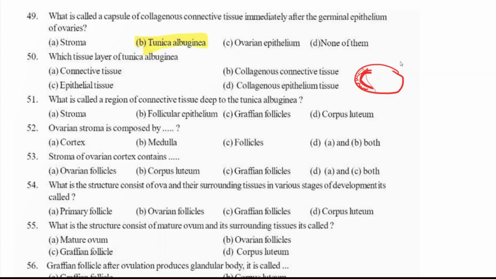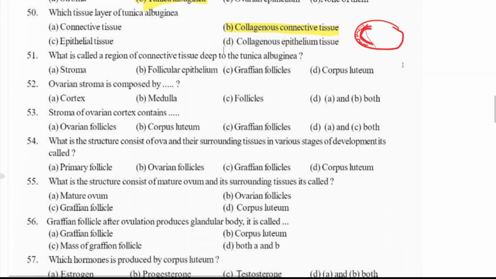What is the tunica albuginea composed of? It is composed of collagenous connective tissue, right? Which is called a region of connective tissue deep to the tunica albuginea? I told you the ovary is lined by germinal epithelium, and deep to that tunica albuginea, what we have? We have the stroma. Ovarian stroma is composed of a peripheral cortex and inner medulla. So the answer is option D, both A and B.